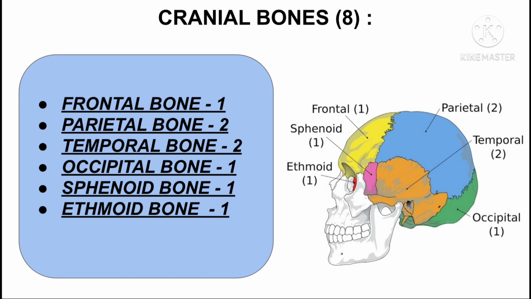Cranial bones. There are total 8 cranial bones in our body, out of which 2 cranial bones are paired while others are singly present. The paired cranial bones are parietal bone and temporal bone. The unpaired bones are frontal bone, which is present in the anterior part of skull, occipital bone, which is present in the posterior part of skull, sphenoid bone, and ethmoid bone.